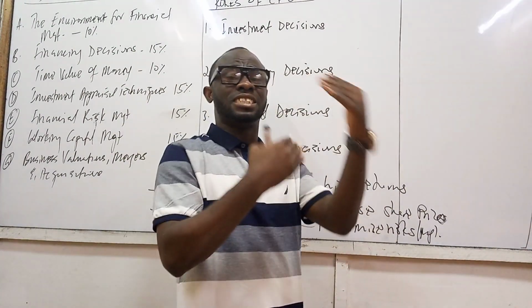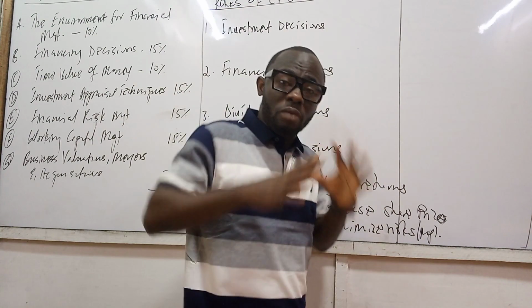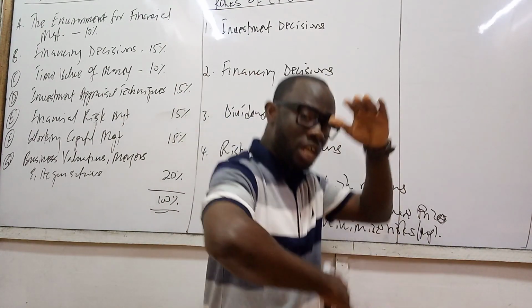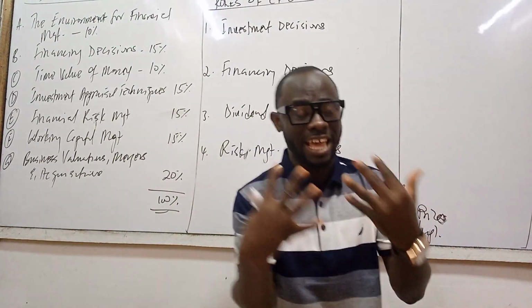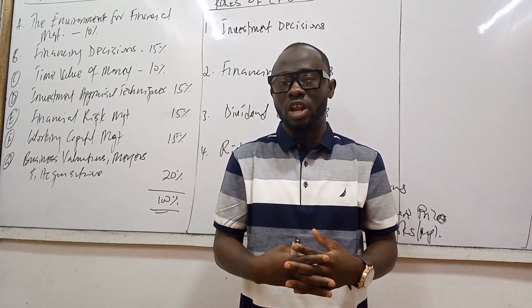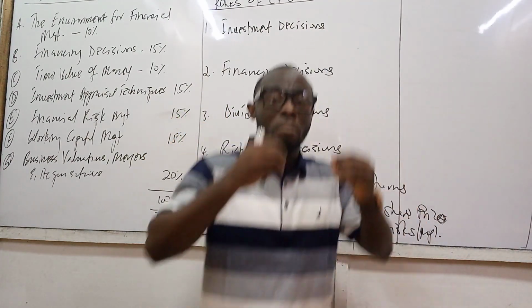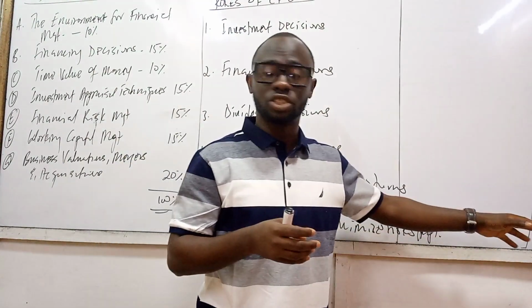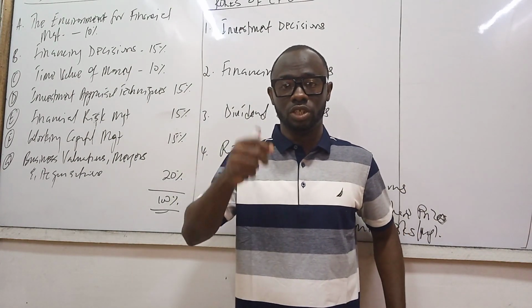And these things are interconnected. When we pay high returns, share prices will go up. If we're able to manage the risks very well, share prices will go up, we will make more profit as an organization, and we can pay them more returns. So these are intertwined, interconnected. They are not separate, individual on their own, but they are together that we need to look out for. So these are the 3 key things when it comes to maximizing the wealth of the shareholders: high returns, increasing share price, and then minimizing the risks that we expose their funds to.